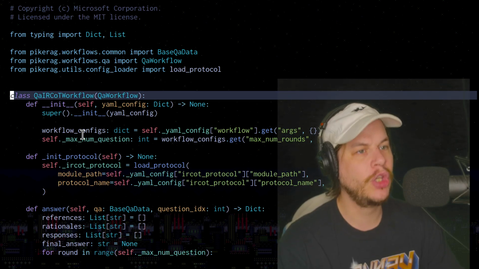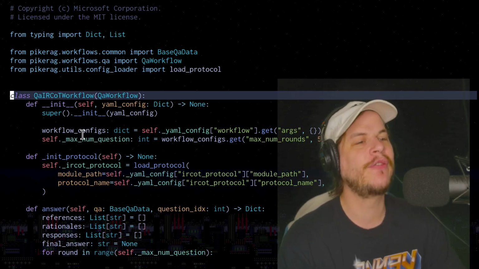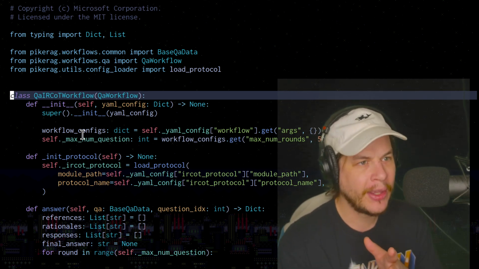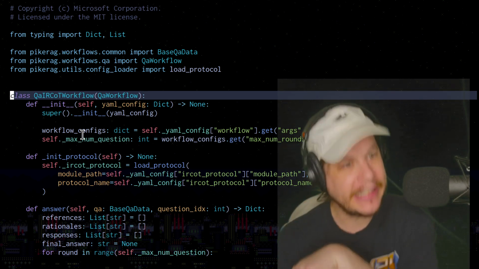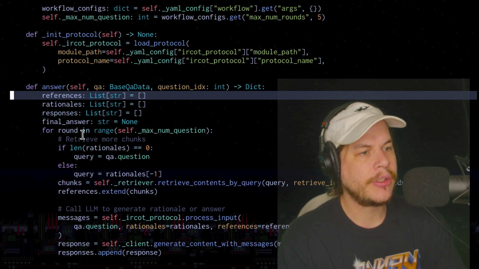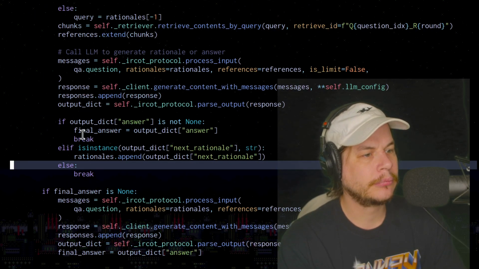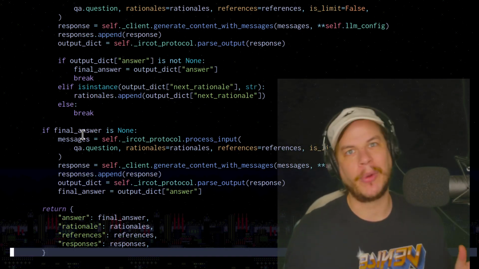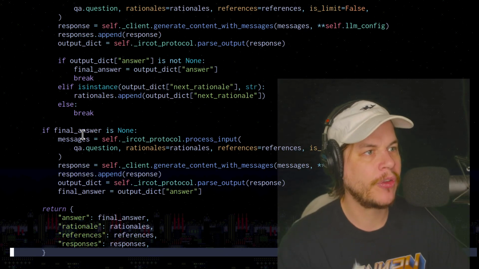Here is the QA-IRCoT workflow. What is it? It's the QA-IRCoT workflow. And then answer. Here's a little answer. I mean, yeah, I could spend some time really trying to break this down, but that's not really what we're going to do today. Seems interesting enough, though. So the code looks reasonable.